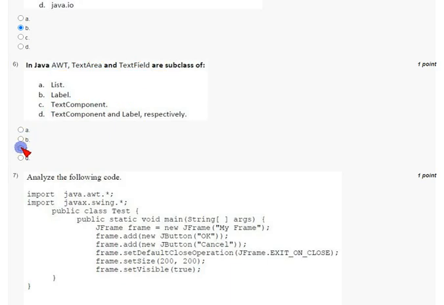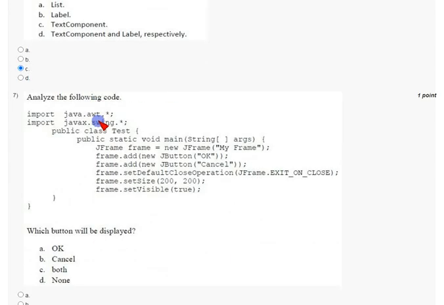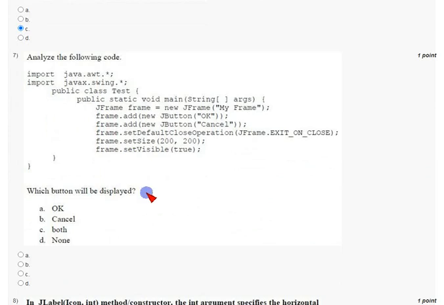And coming to the seventh question, they have given a code. So after compiling and interpreting, we will get the answer for the seventh code as option B, that is cancel. And the answer for this is option B.